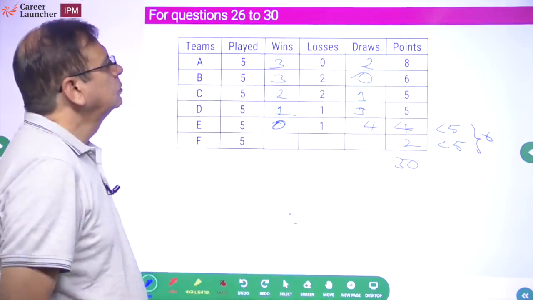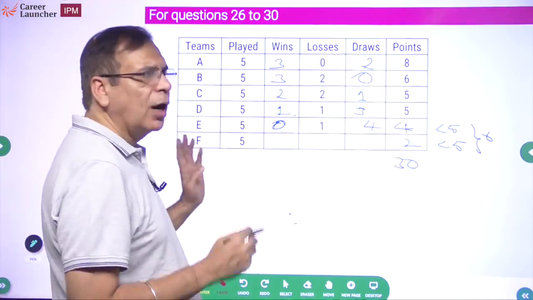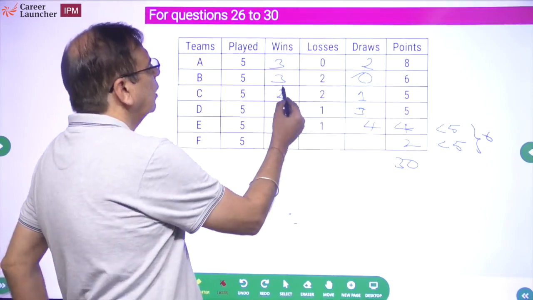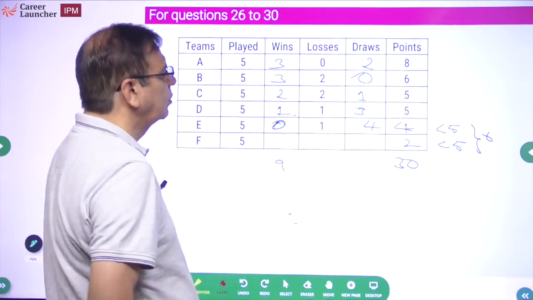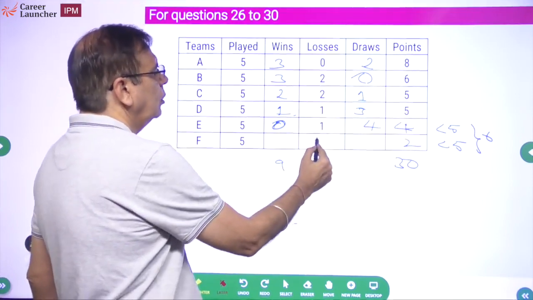Now another thing which you could have done: ultimately, how many wins are there? How many losses are there? 3, 3, 6, 7, 8, 9. So far we have got 9 wins. यहाँ पे 2 to 4, 5, 6, 2 to 4, 5, 6. So this should be 3.